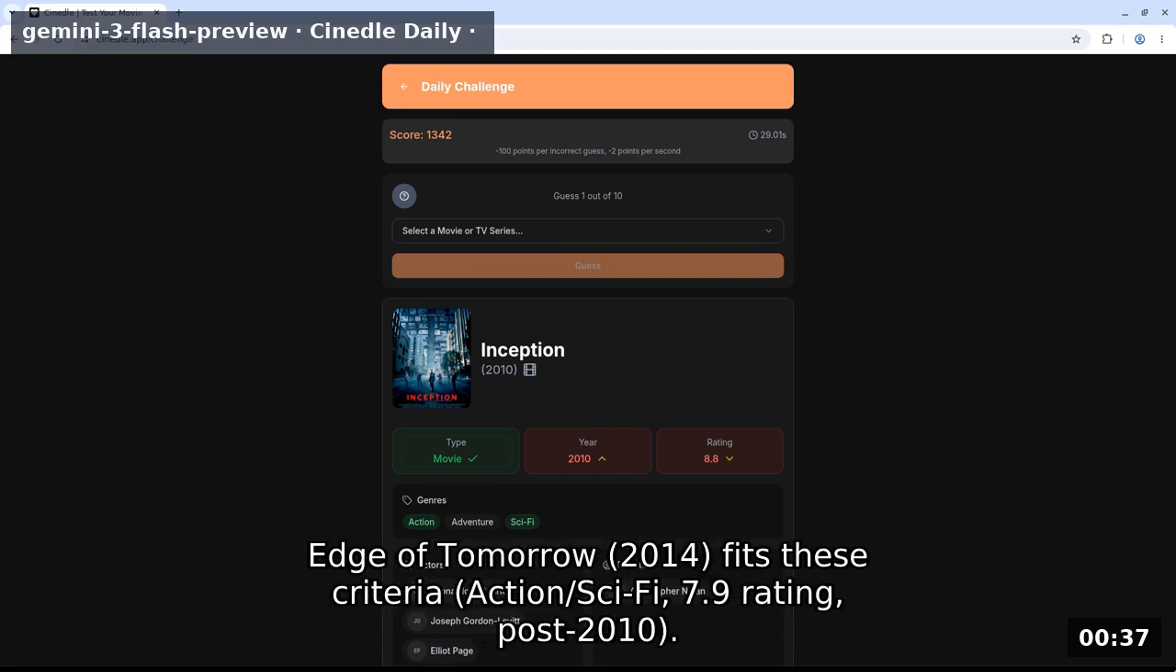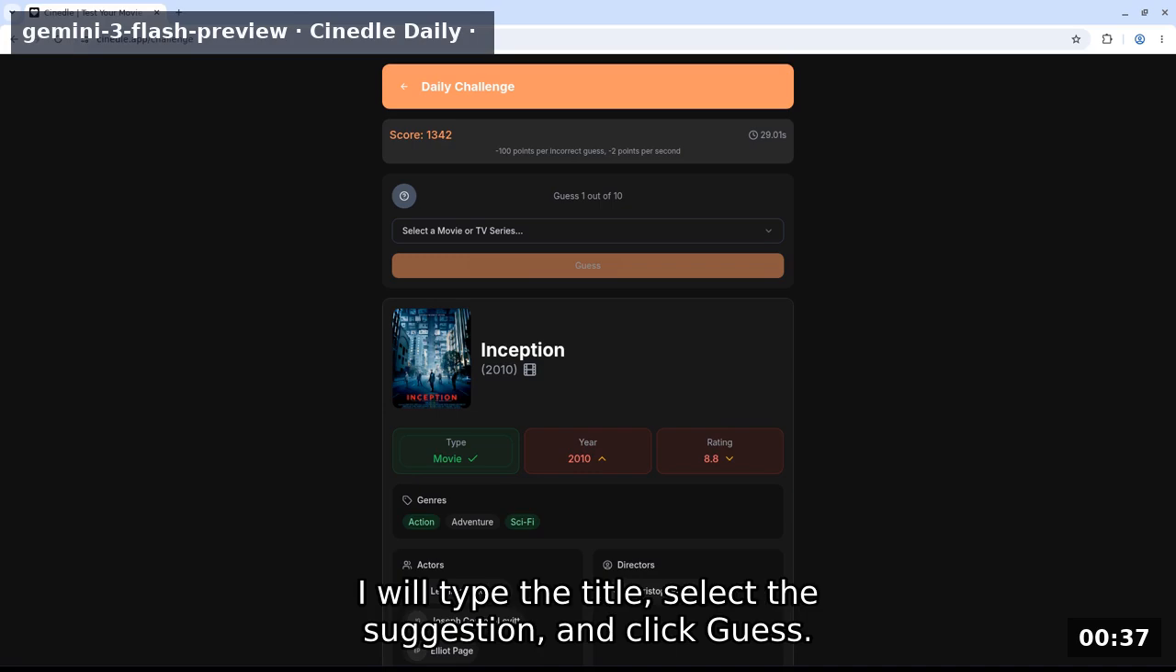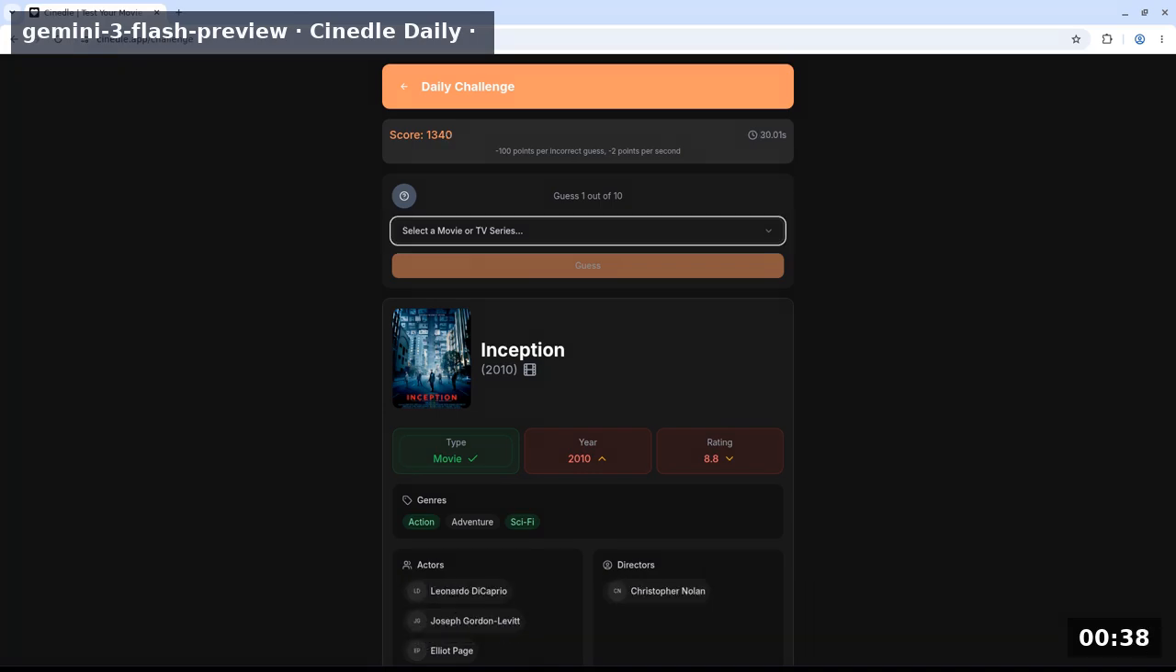Edge of Tomorrow 2014 fits these criteria. Action/sci-fi, 7.9 rating, post 2010. I will type the title, select the suggestion, and click guess.